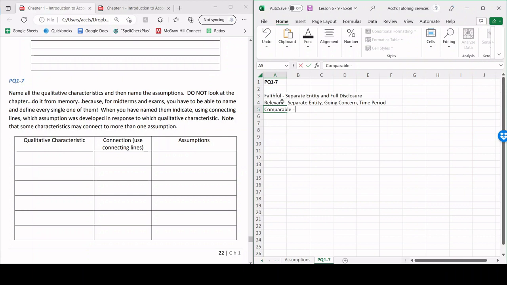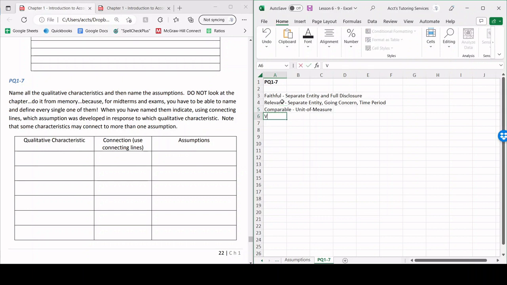The next qualitative characteristic is going to be comparable. And this one impacts unit of measure. We want to record everything in currency, and in the same currency as the home country of where the business is operating. Once again, if I've got businesses in the United States, I'm going to convert that all to Canadian, right?